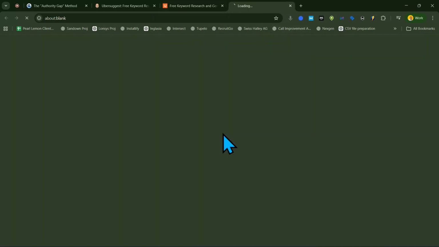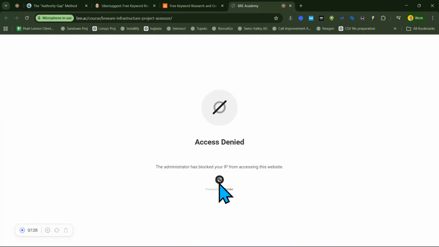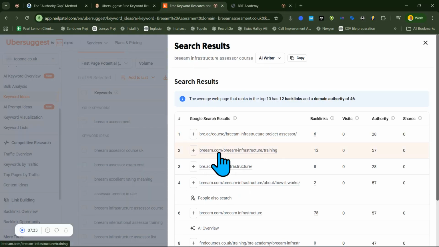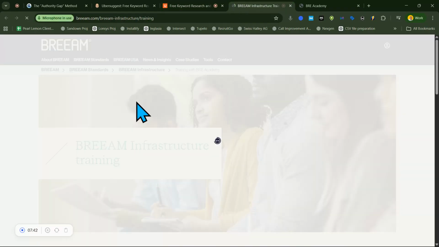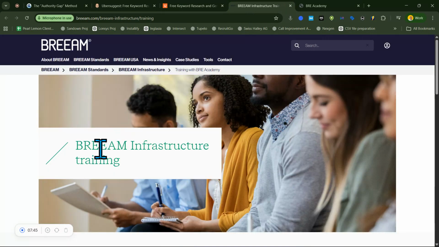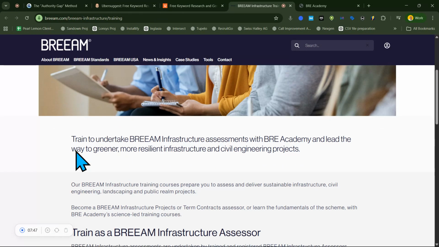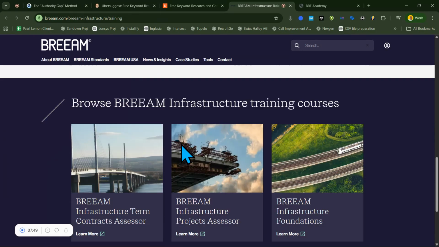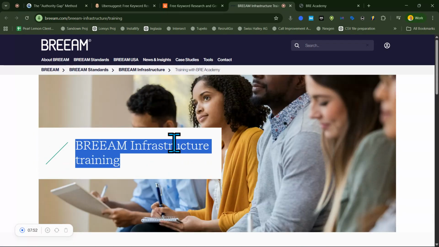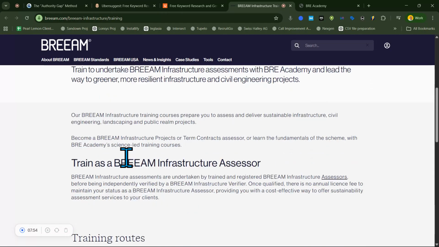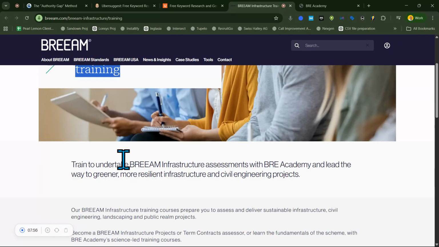So just looking at it, we now do some eye test and see. So as you can see, there's an IP blocker active for this website. Moving on to another one. So now the keyword here is Brim Infrastructure Assessor course. So as you can see, the keyword is not in the H1, and the content is light.